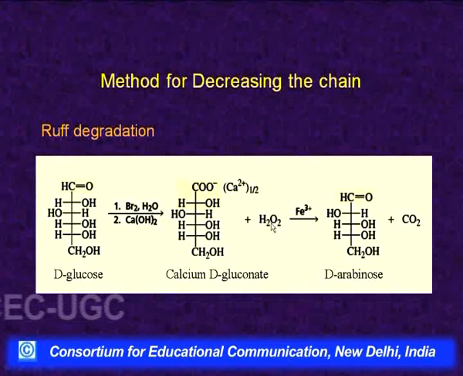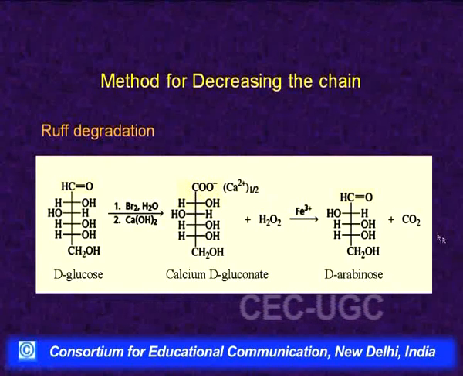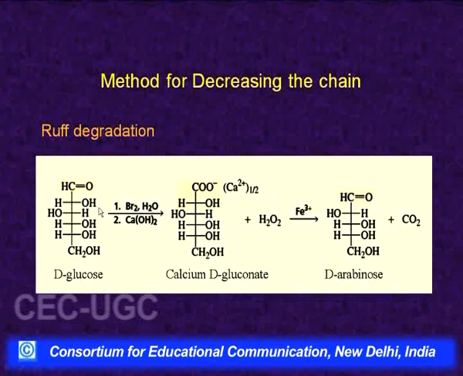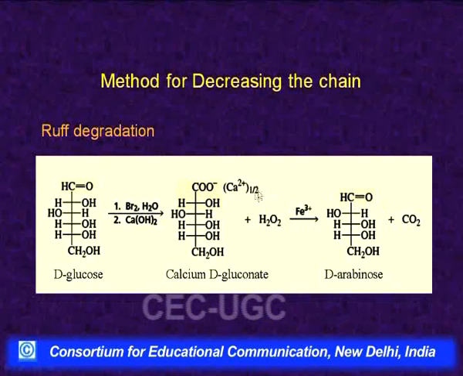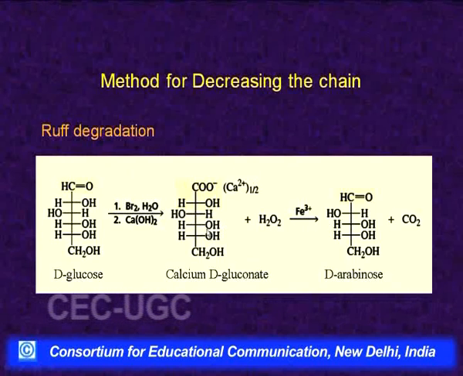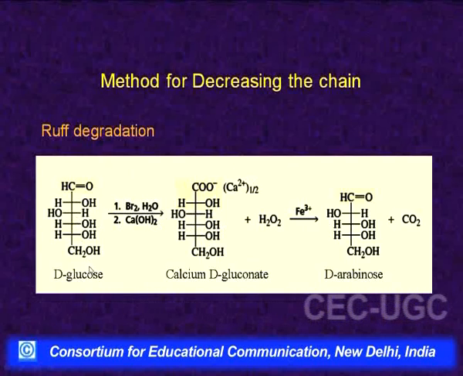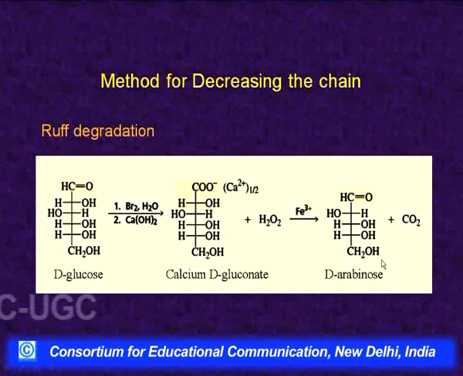So, it oxidizes in such a way that this carboxylate anion portion is lost as carbon dioxide and the next carbon gets oxidized into the aldehyde group. So, in one sequence of reactions only one carbon is lost. So, this method for reducing the chain length is also very specific, and we get the lower homologue of any aldose sugar in which the chain length is reduced by one carbon.